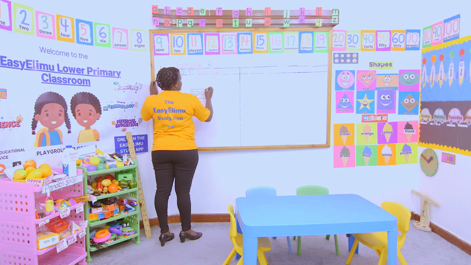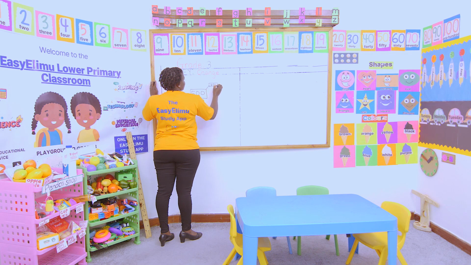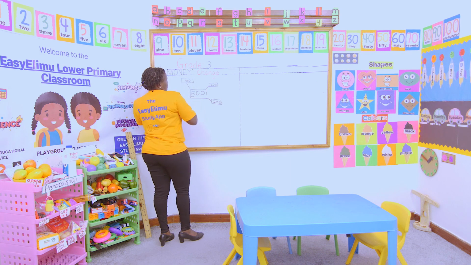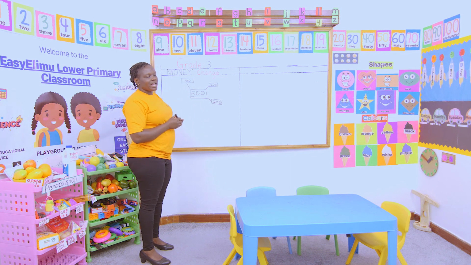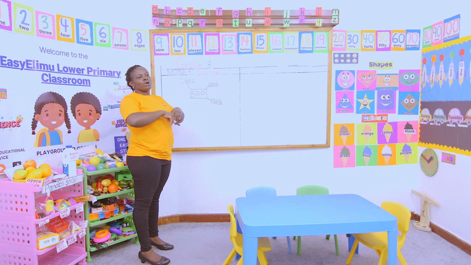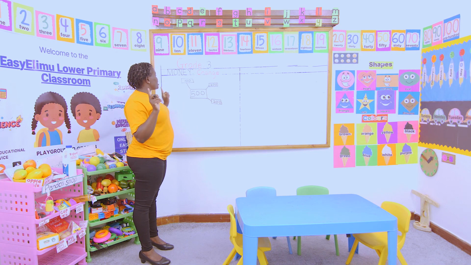So I'll see, how much can I make? I can make 200 shillings here. I can make another 200 shillings from this. Then what is remaining? I'm remaining with only a 100 shilling note. This is change. I've not reduced my money. I've changed my money into a different value, but it remains the same.